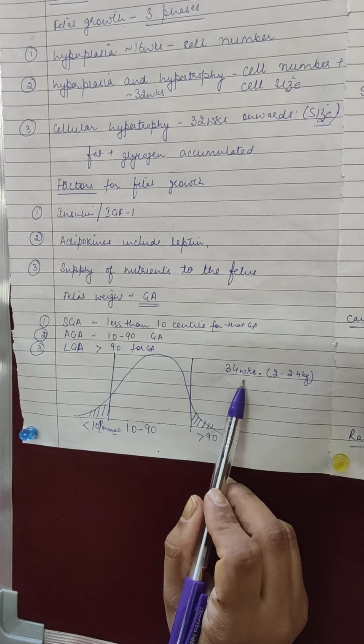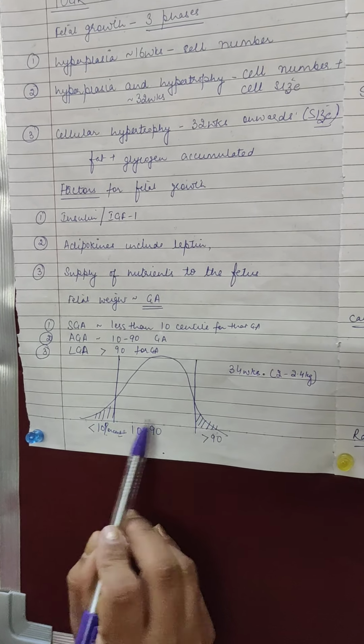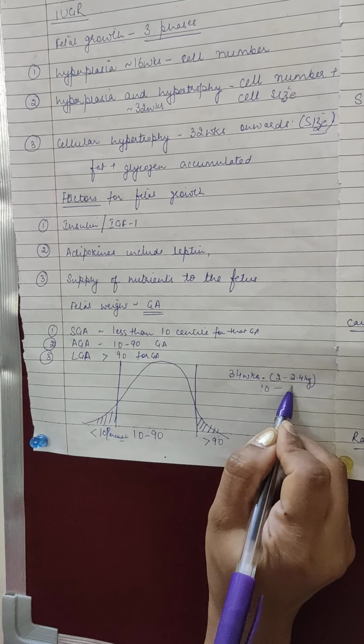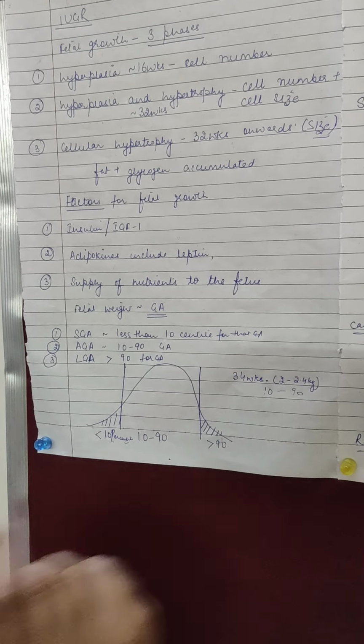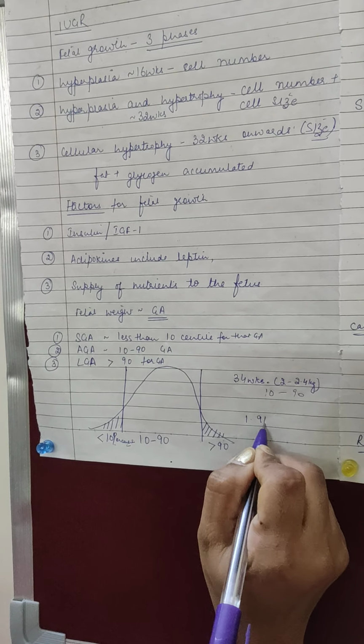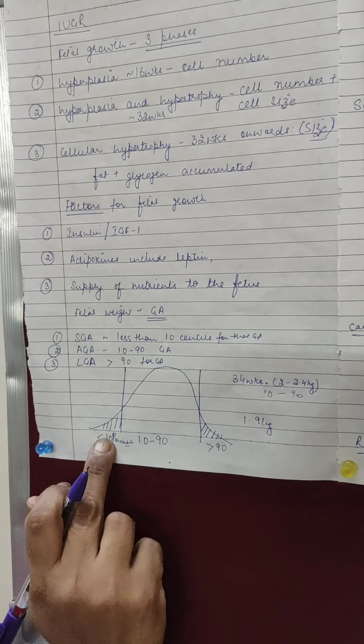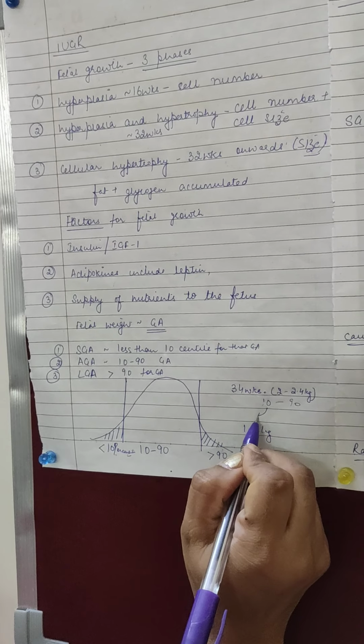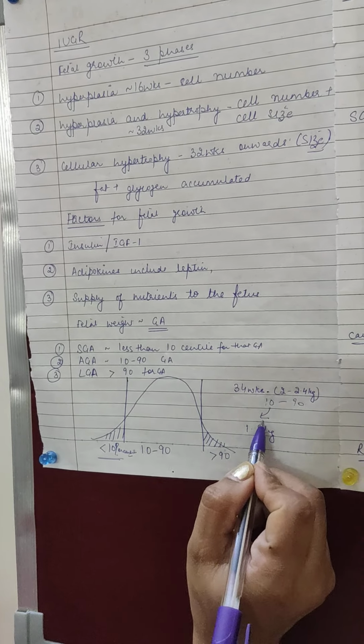Say at 34 weeks, this is the range from the 10th to 90th centiles. Children will have this weight. If a baby is born with a weight of say 1.9 kg, the weight falls under the 10th centile, less than 2 kg.